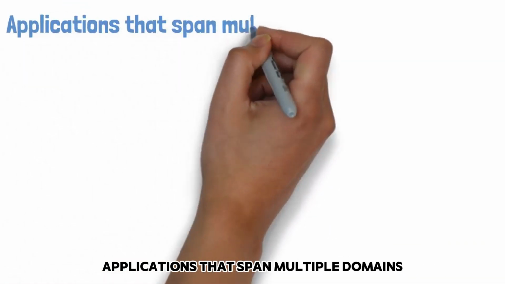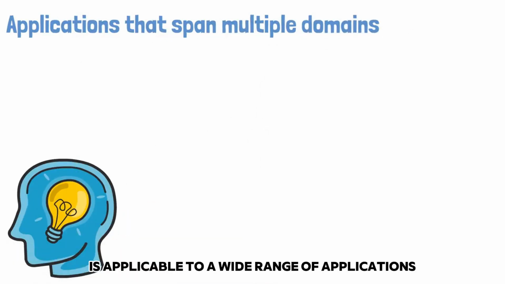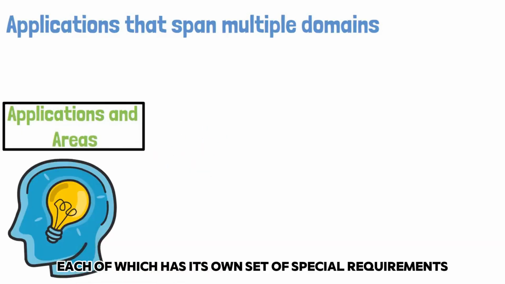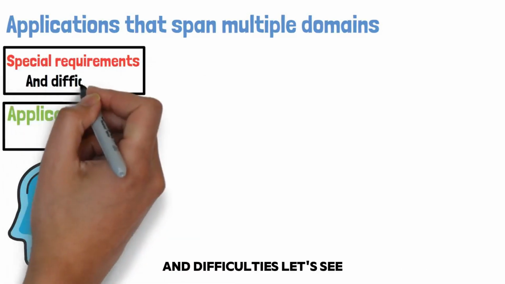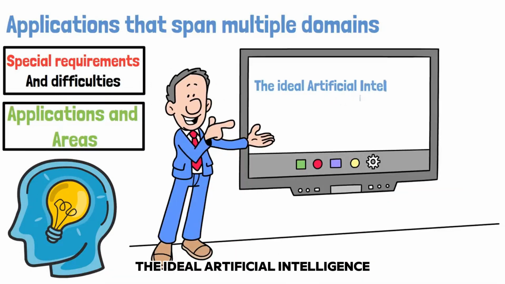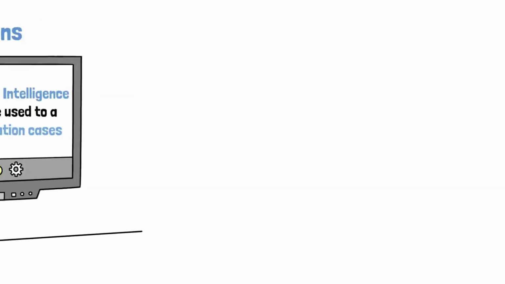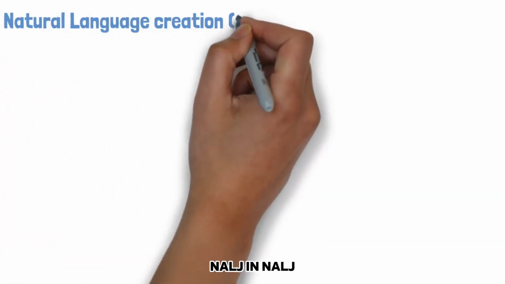Applications that span multiple domains. The idea of the ideal artificial intelligence is applicable to a wide range of applications and areas, each of which has its own set of special requirements and difficulties. Let's see how the process of developing the ideal artificial intelligence prompt might be used in a variety of application cases. Natural language generation, NLG.